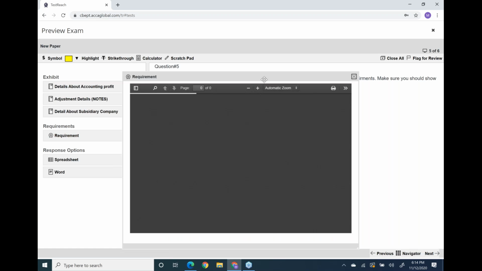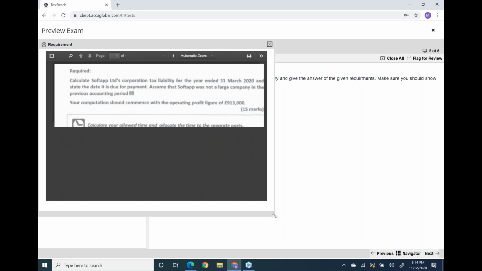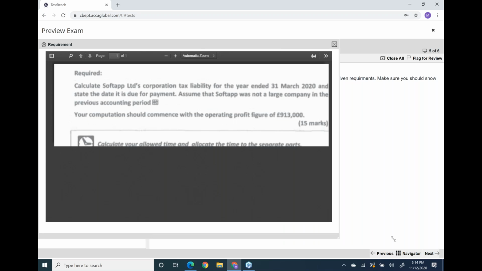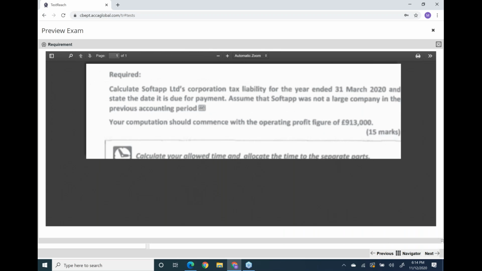Now the requirement is, read the requirement. What's the requirement? Calculate Soft App Limited's corporation tax liability for the year ended 31st March 2020. Directly they are asking about the corporation tax liability. That means you have to work on the complete format. For corporation tax, you need to make a complete pro forma. Pro forma means you have to calculate trading income, compute gains which are ready-made, and calculate property income.